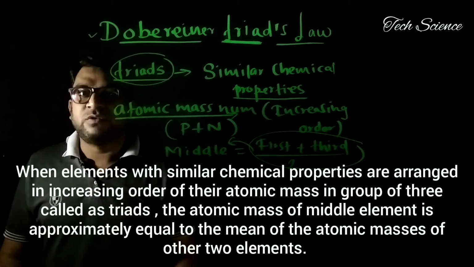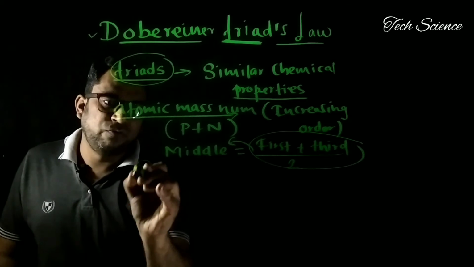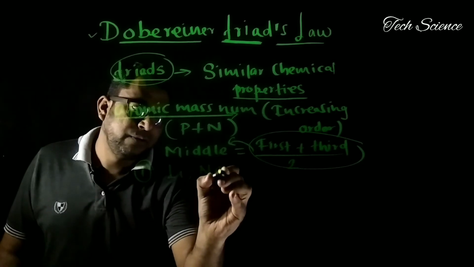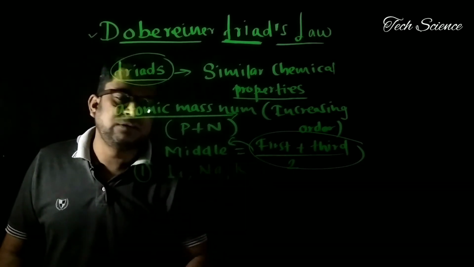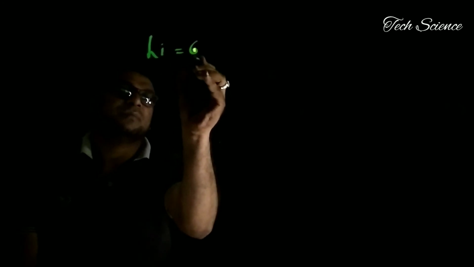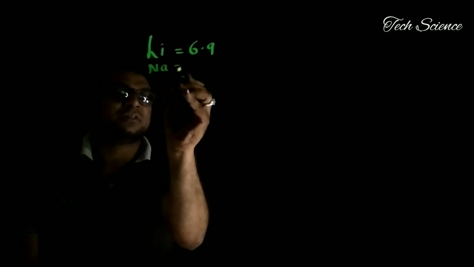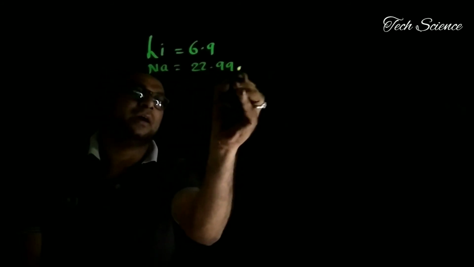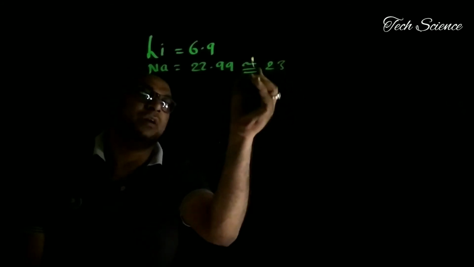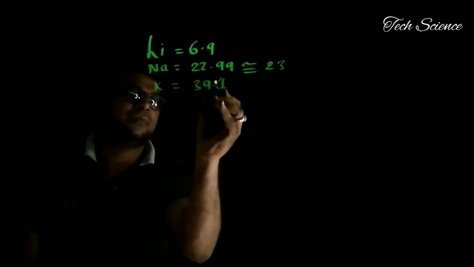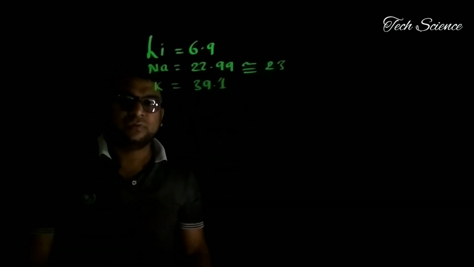And there are different types of triads. The first triad that we have to discuss right now is Li, lithium, Na, sodium, and K, potassium. Now I am writing again one more time. Li has the atomic mass 6.9. Second, Na is approximately equal to 22.99, approximately 23. And last, K is 39.1.